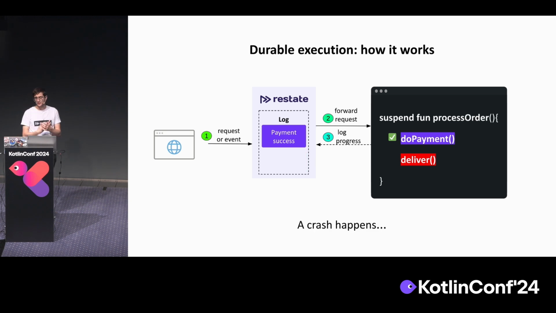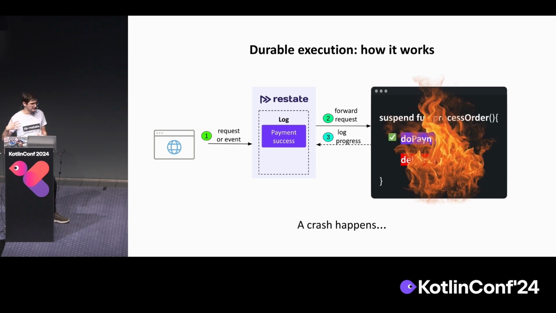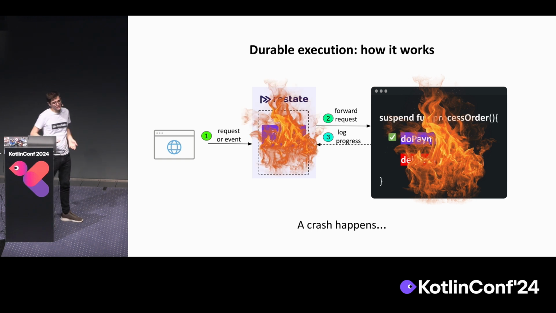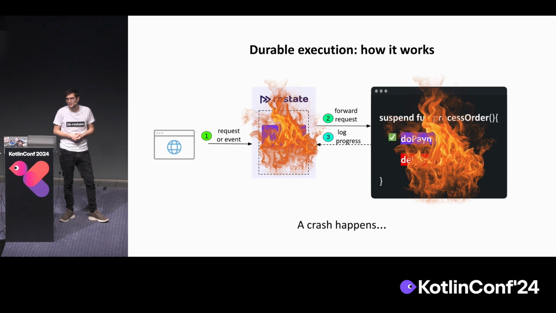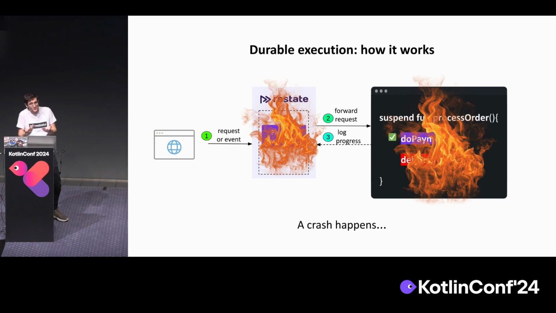Now, let's say you have a crash. Crash happens after you do the payment and before you do the delivery. Well, in that case, let's say the service crashes. Or actually, let's say Restate crashes because, you know, Restate runs on hardware, and hardware needs power. Power sometimes goes away. Or, well, also Restate is built by humans and not by AI, so there are bugs sometimes. And yeah, what happens in that case?